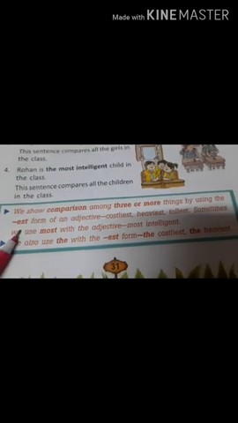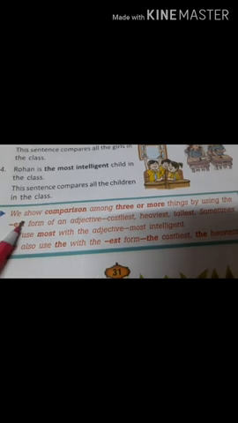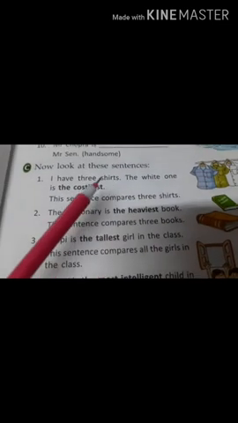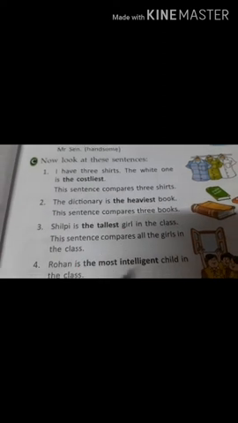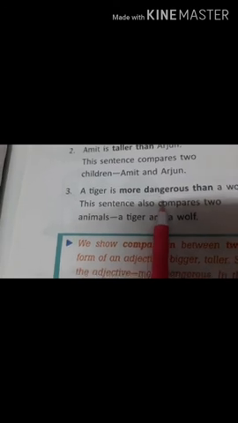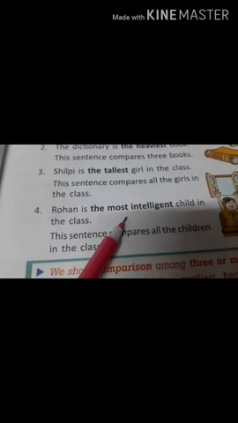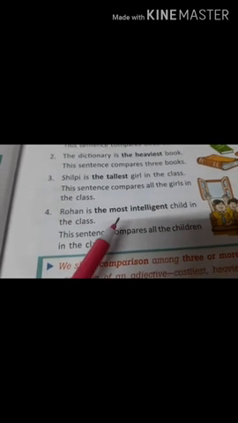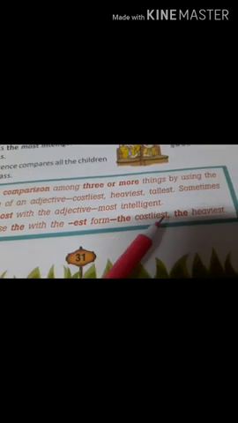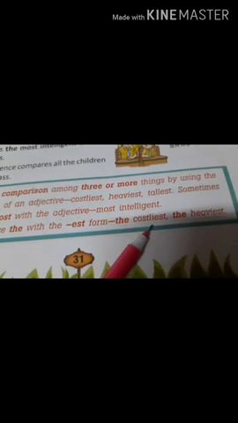Now, come to the blue box. We show comparisons amongst 3 or more things by using EST form of the adjectives. You can see costliest, heaviest, tallest, most intelligent. And here we saw it was more dangerous. So more for comparative and most for superlative when comparison is with 3 or more than 3. We also use the with the EST form of the adjective. The costliest, the heaviest. So you are going to add the also.